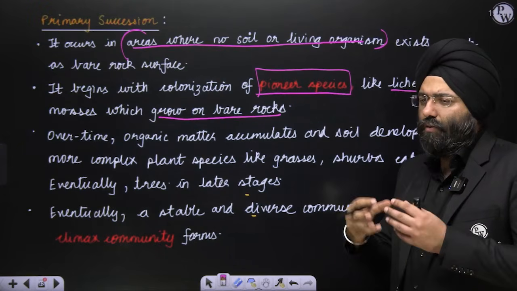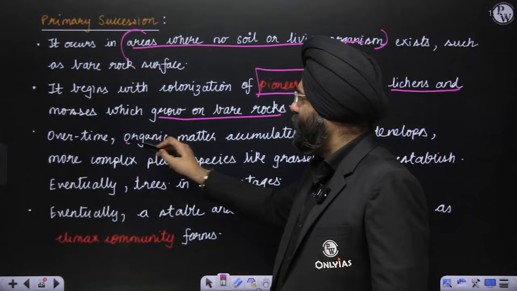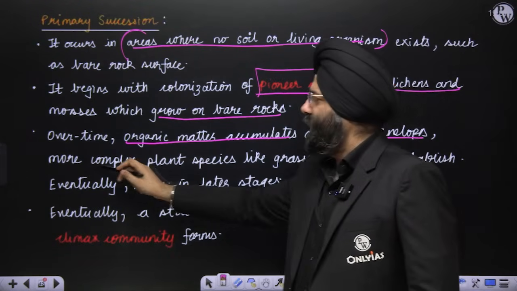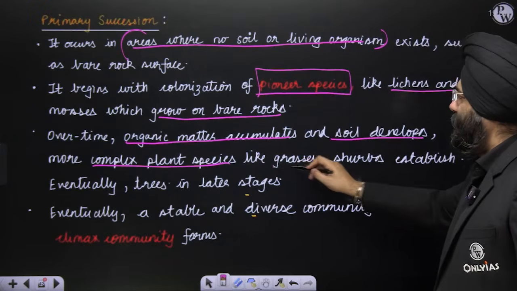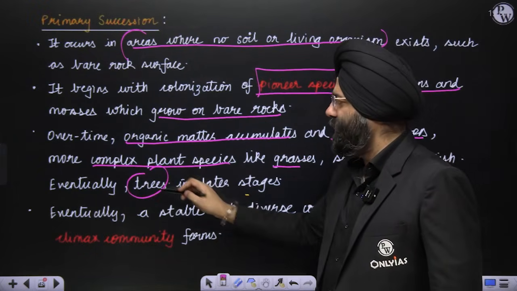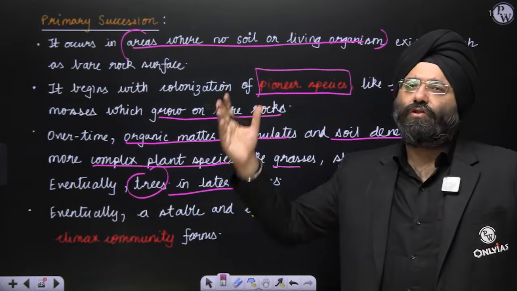Then you realize slowly some other forms of life will also come up. Over time, organic matter is accumulated and soil develops. More complex plants will come, like the grasses, shrubs establish, and in the later stages, eventually you'll have trees. Initially shorter trees, and later various other varieties of huge trees are also present.